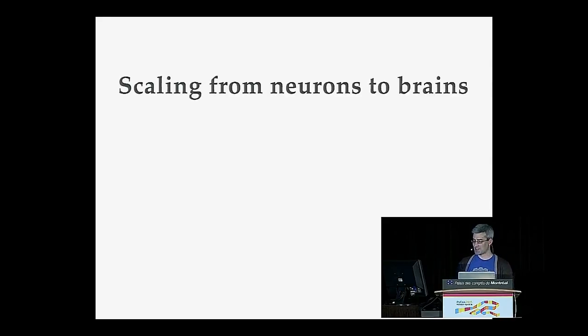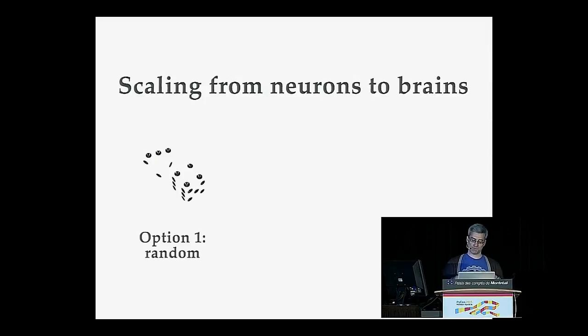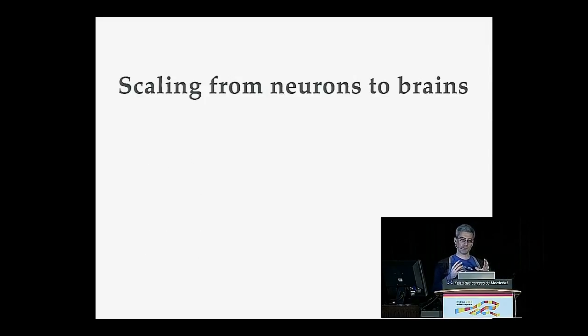People have been trying to tackle this problem for quite a while and have come up with a bunch of different options, which I'm going to poll the audience on to see what you think is the most promising. I should say, in scaling up, we know that we need an 86 billion neuron network. You can just throw a bunch of computers at that. That'll happen eventually. That's no problem. But it's the 1 quadrillion connections that's really the problem. Because how do you figure out how to connect these neurons together? Each connection has a weight associated with it. How do we figure out what are good weights?